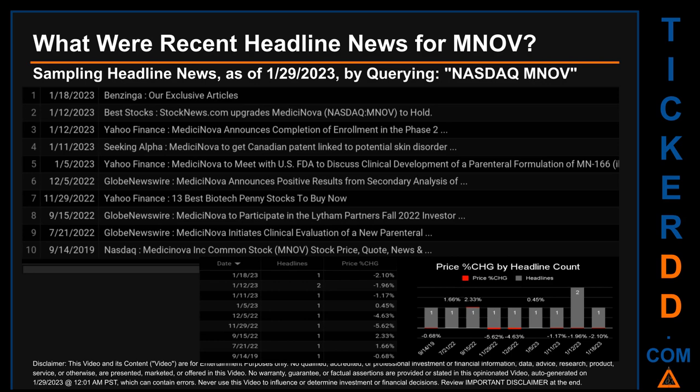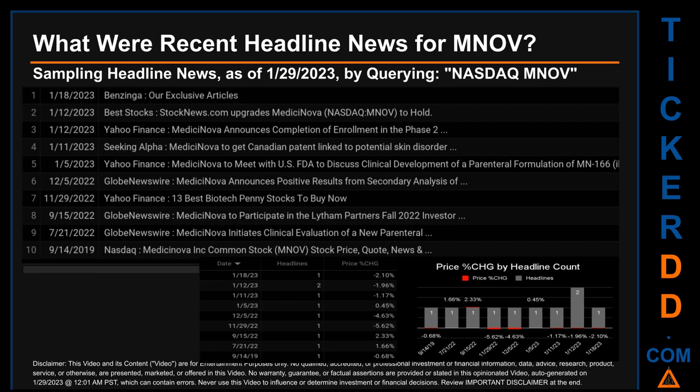Thursday, September 15, 2022 was the day with the highest percentage change in price when we compare opening versus closing price for the ticker. The day saw a jump of 2.33% when MNOV opened trading at $2.15 and closed at $2.20. There was one found headline when Globe Newswire published the headline that read, Medicinova to participate in the Lytham Partners Fall 2022 Investor.